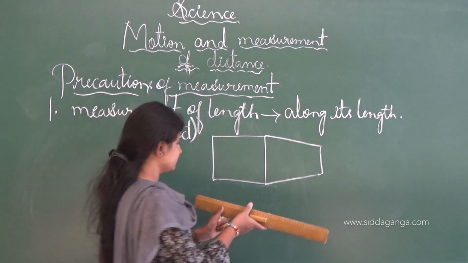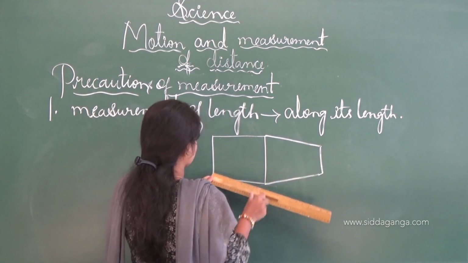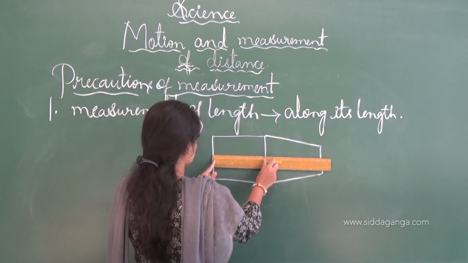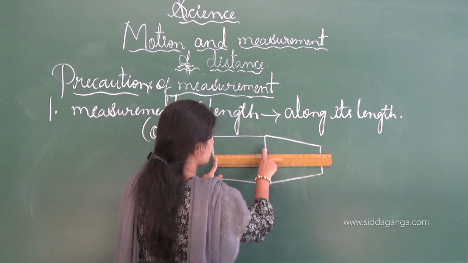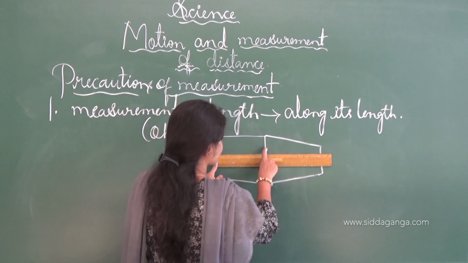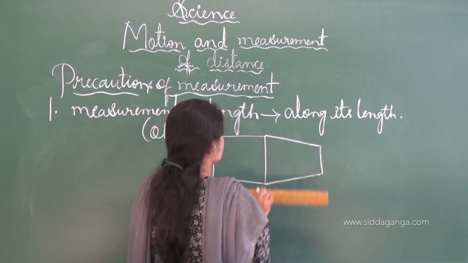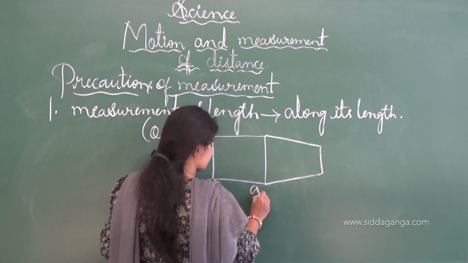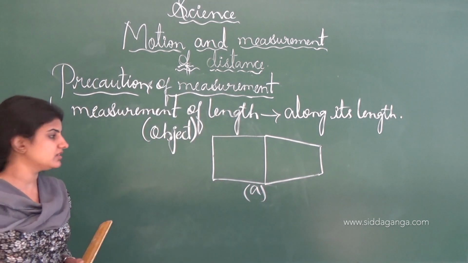See, consider this is the scale. I have to measure from this point to that one. From 0 to the end where the line is present, we measure 8.5. It is the correct way of measuring things. Along its length we can easily measure.